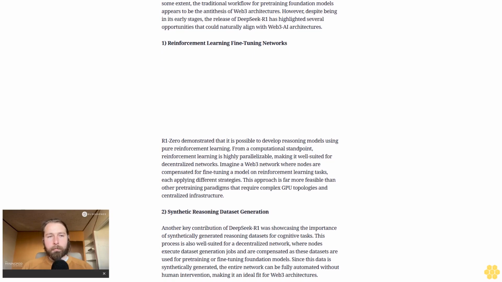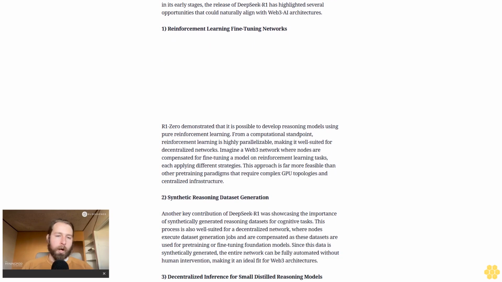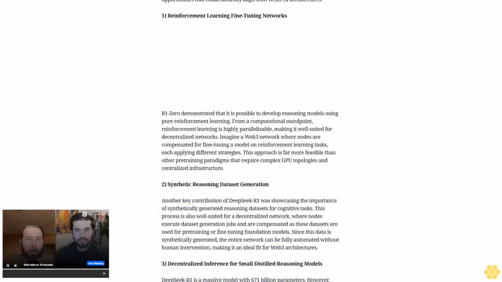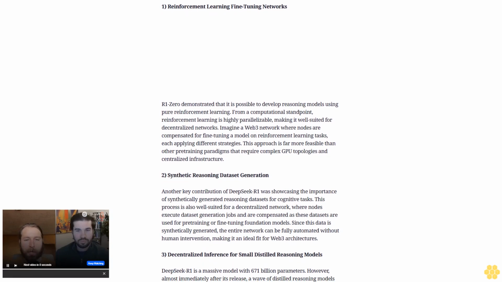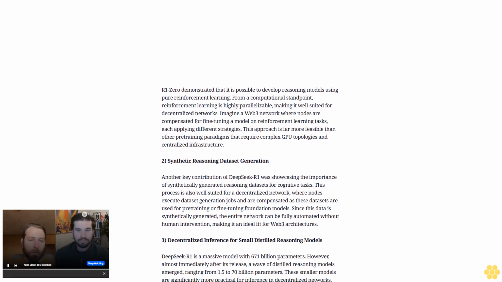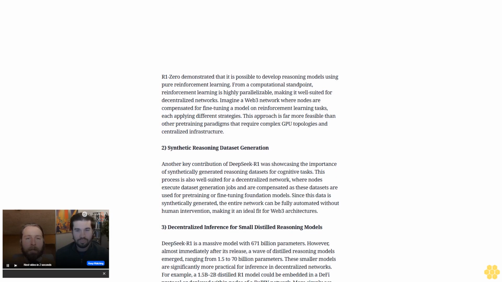Unlike most advancements in generative AI, which seem to widen the gap between Web 2 and Web 3 in the realm of foundation models, the release of DeepSeek-R1 carries real implications and presents intriguing opportunities for Web 3 AI. To assess these, we must first take a closer look at DeepSeek-R1's key innovations and differentiators. Inside DeepSeek-R1.